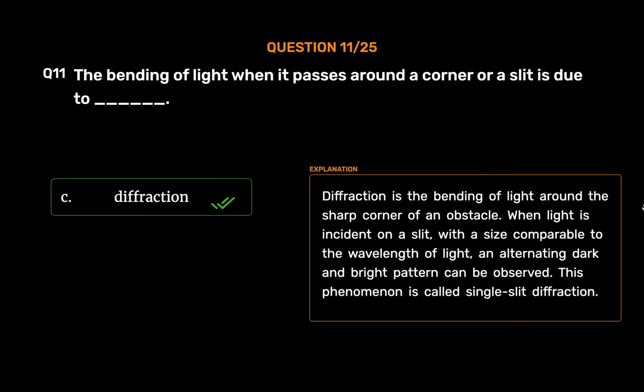Diffraction. Diffraction is the bending of light around the sharp corner of an obstacle. When light is incident on a slit, with a size comparable to the wavelength of light, an alternating dark and bright pattern can be observed. This phenomenon is called single-slit diffraction.